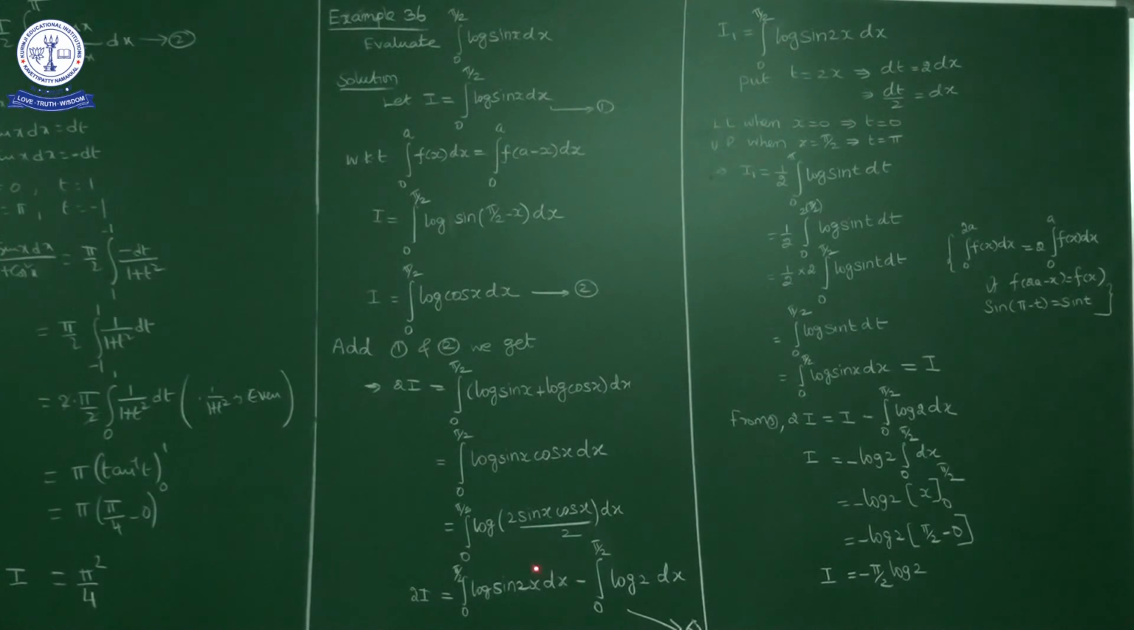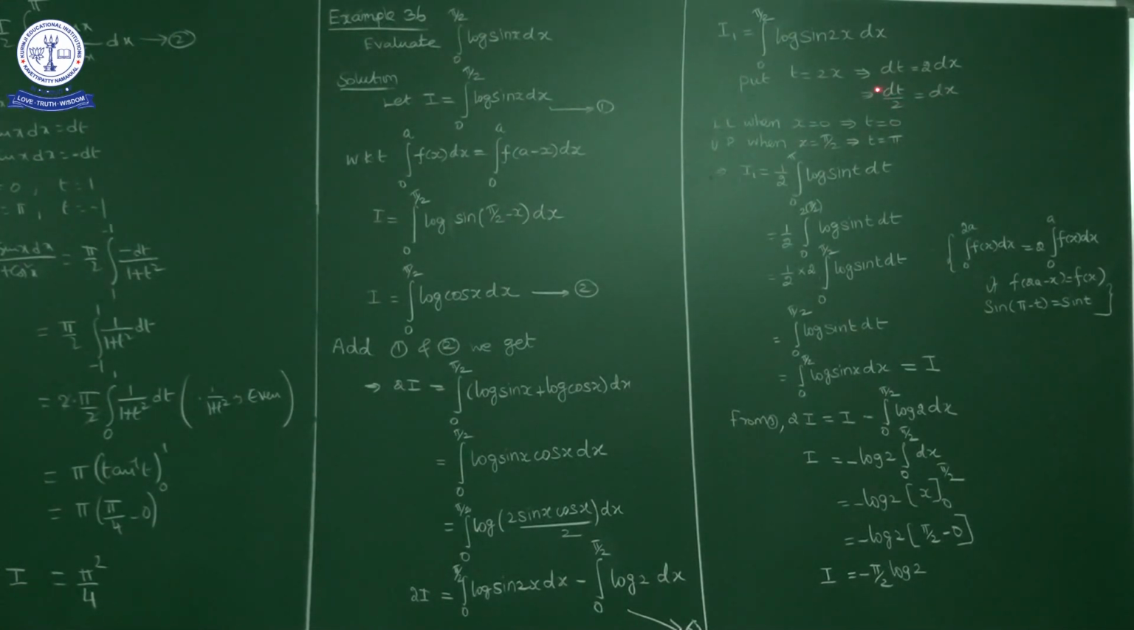First of all, I will calculate this part. In 3, the right hand side first part I will consider as I1. I1 is equal to the integral from 0 to pi by 2 of log sin 2x dx. In this integral, I will consider 2x as t. So 2x is equal to t means dt is equal to 2 dx, so dx is equal to 1 by 2 dt.